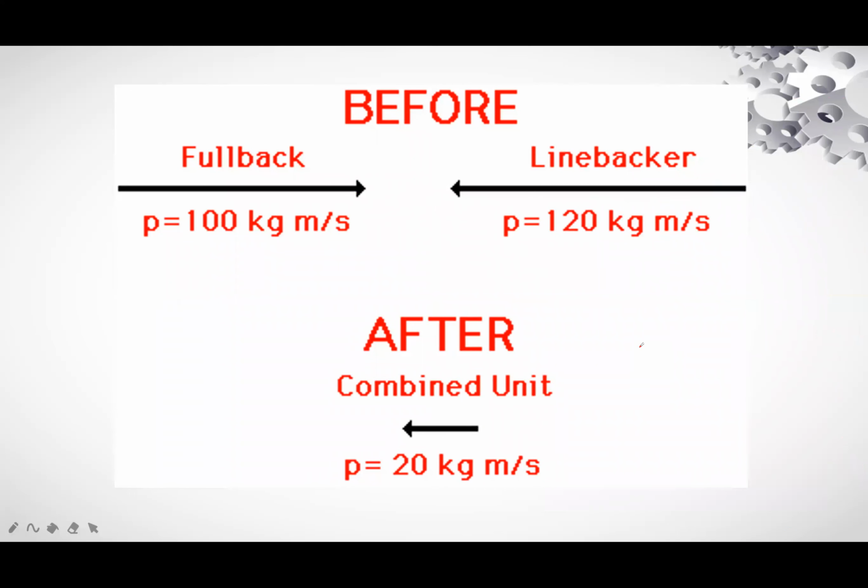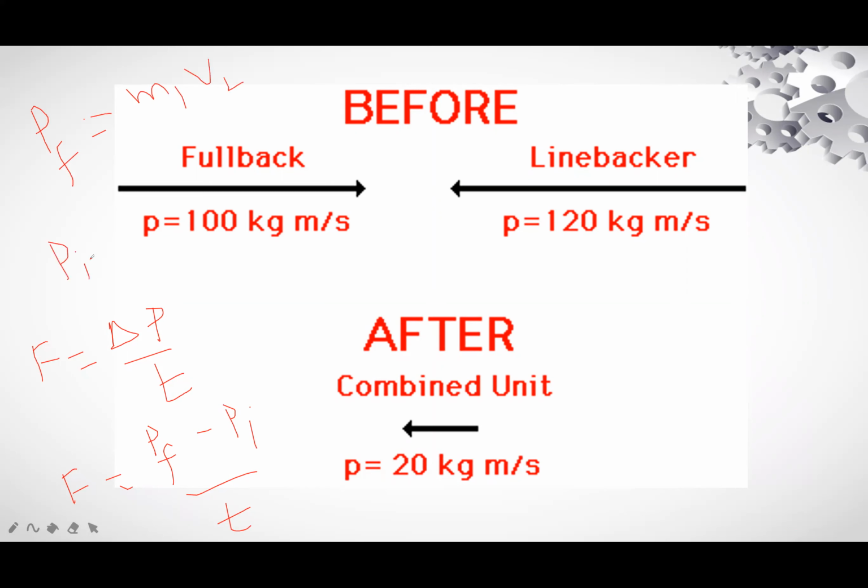Now we have written that F is equal to del P divided by T. So F is equal to Pf minus Pi divided by T. I will write here. Pf for the first particle is equal to M1 V1 and Pi is equal to M1 U1.